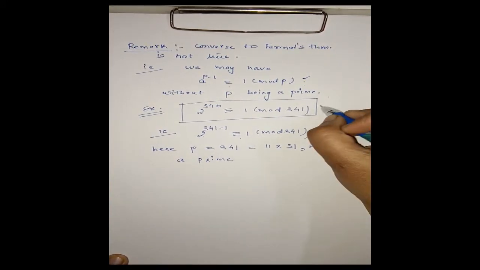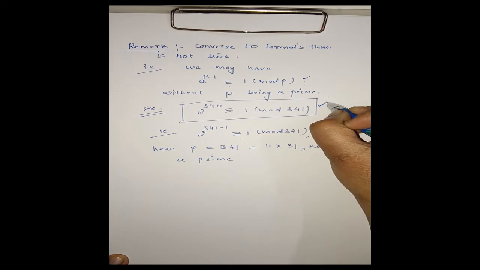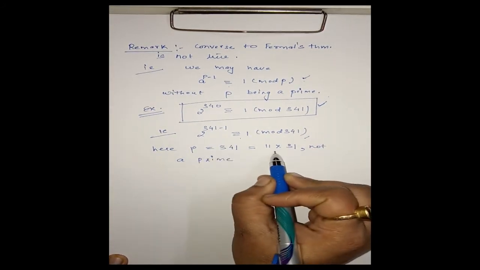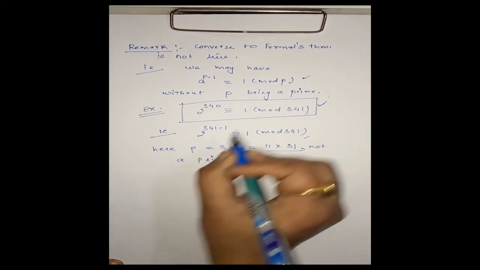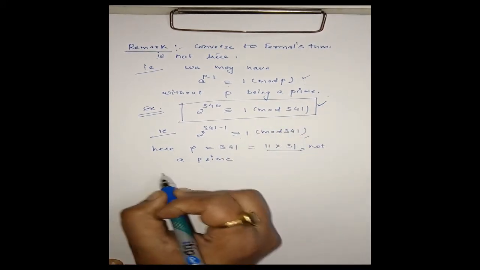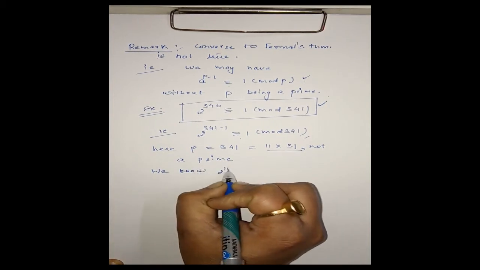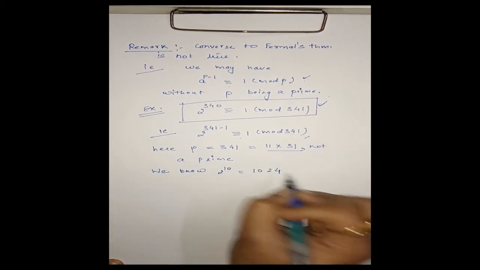Okay, now we are going to prove this congruence. Clear? Here P is 11 into 31. Clear? Now we will prove this congruence. We know 2 power 10 is 1024.